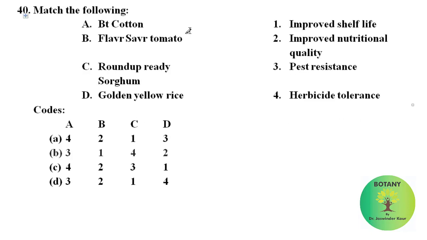Match the following. We have to match these two columns. BT cotton has the pest resistance quality. Flavr Savr tomato has improved shelf life. Roundup Ready sorghum has herbicide tolerance. Golden yellow rice has improved nutritional quality. So among these, option B is correct.